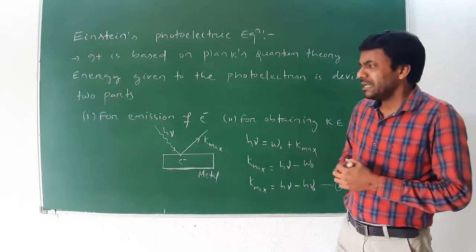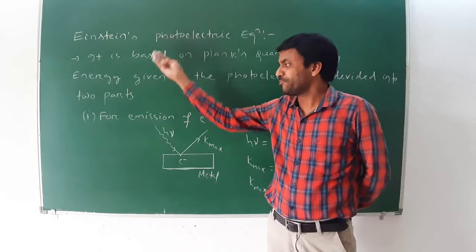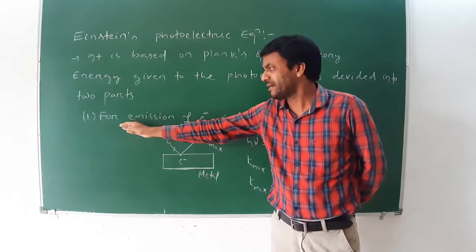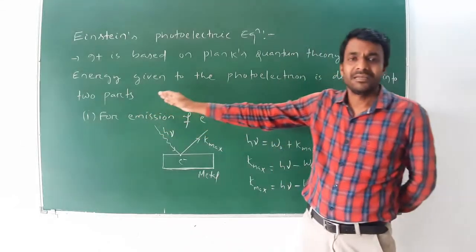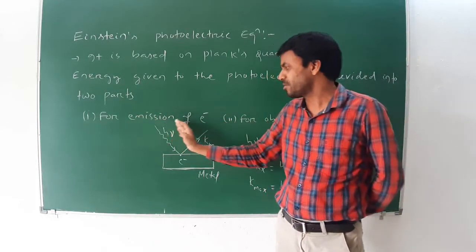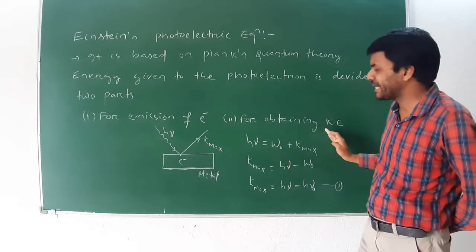Now, according to Einstein, the energy given to the photoelectron is divided into two parts: for emission of the photoelectron and for obtaining kinetic energy.